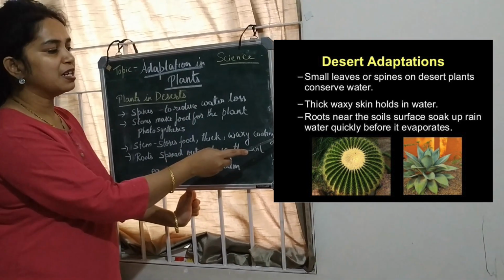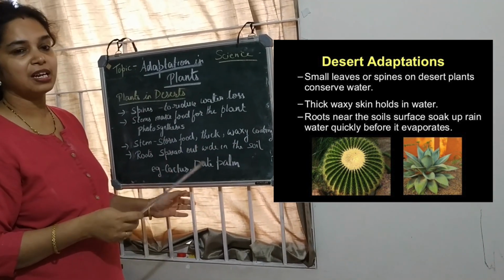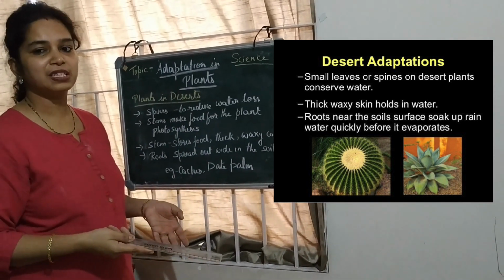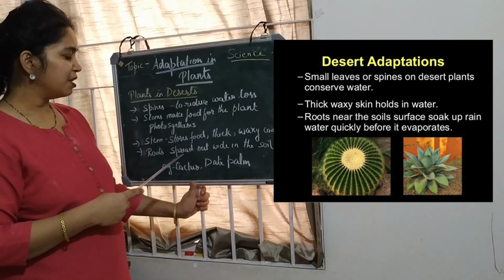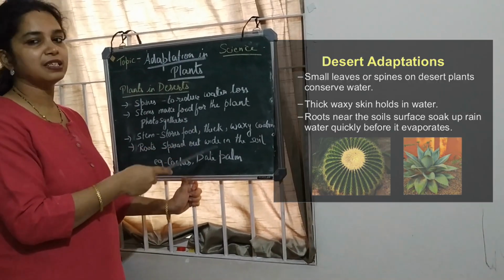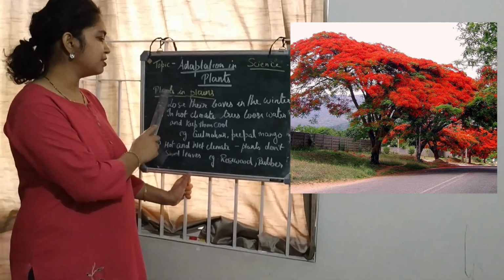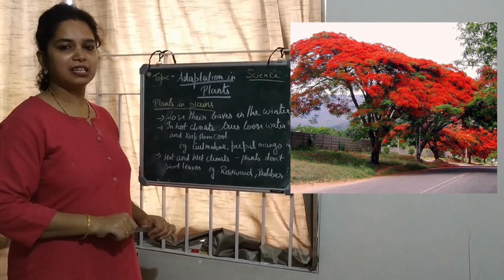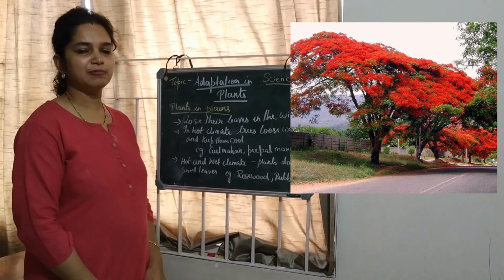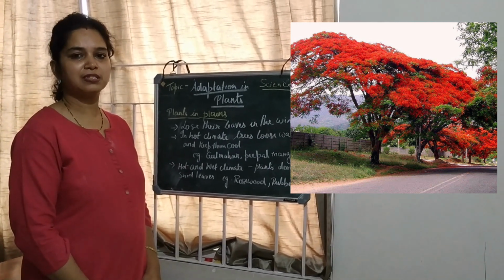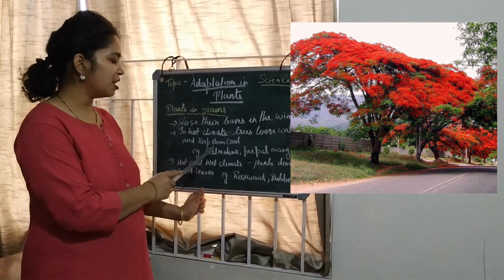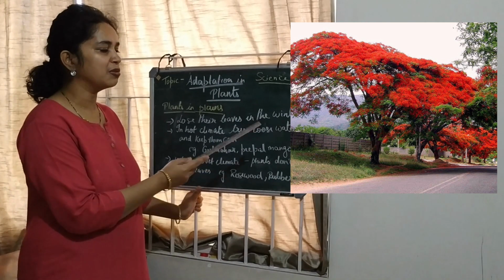Roots here spread through a wide area inside the soil, so that they can absorb the maximum water available inside the soil. This type of adaptation is found in cactus and date palm, which are found only in the desert. Now let's learn about the plants that are found in plains. Plains are flat, large areas of land. It is generally hot in the plains, and some plains receive rainfall, some receive very little rainfall, and some receive very high rainfall. So the plants found in plains are generally gulmohar, peepal, and mango.